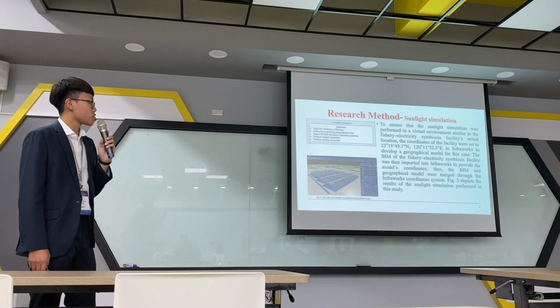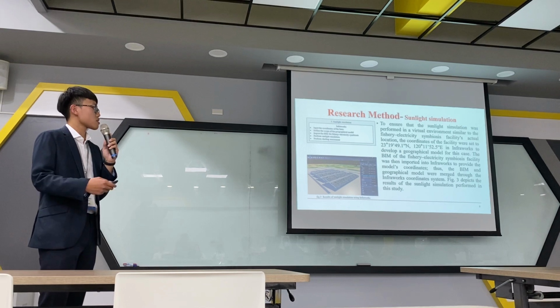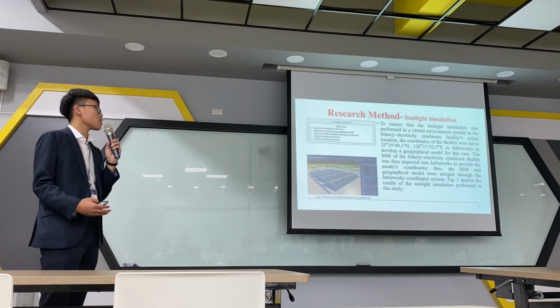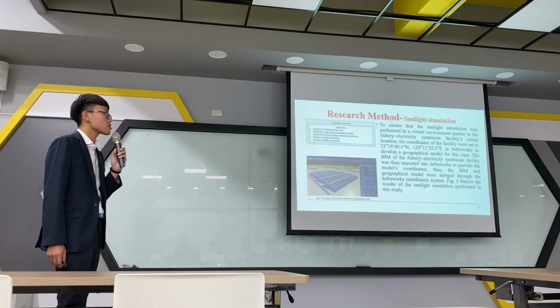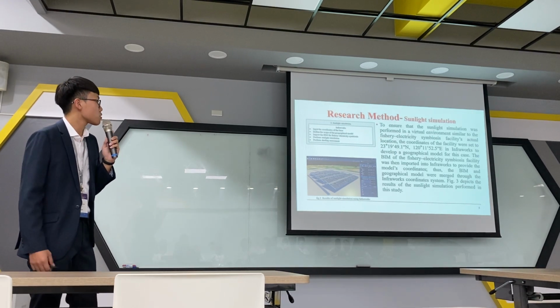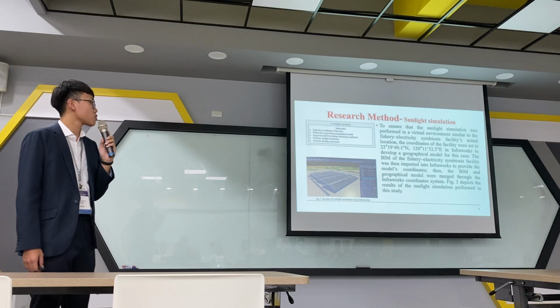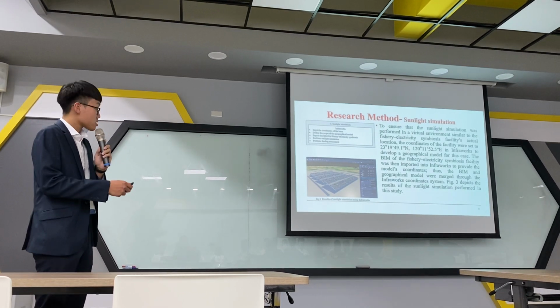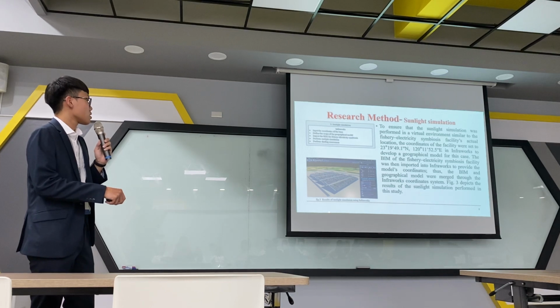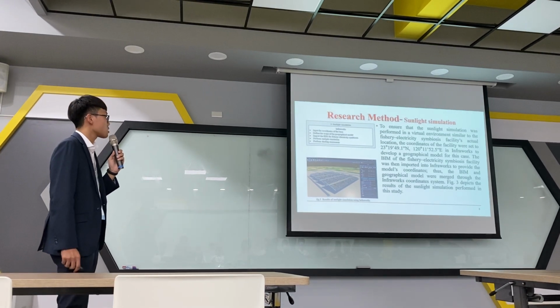The BIM of the fishery electricity symbiosis facilities was then imported into InfraWorks to provide the model's coordinates. Thus, the BIM and geographical model were merged through the InfraWorks coordinate system. Figure 3 depicts the result of the sunlight simulation performed in this study.